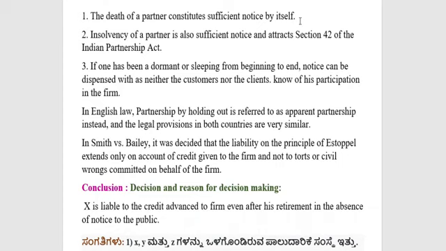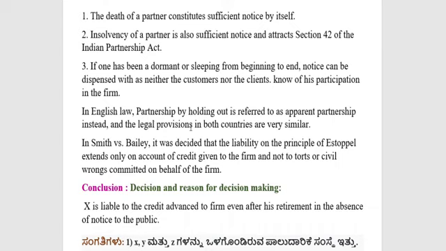With regard to the insolvency of a partner also, same thing. So it will attract section 42 of the Indian Partnership Act. If one has been a dormant or sleeping partner from beginning to end, notice can be dispensed with, as neither the customers nor the clients know of his participation in the firm.